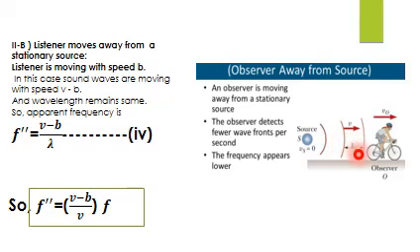In this case the overall velocity is v minus b, because it is in the opposite direction, where v is the velocity of sound and b is the velocity of the observer. The wavelength remains the same because the source is stationary, so the apparent frequency f double dash is (v minus b) upon lambda. Putting the value of lambda, we get (v minus b) upon v into f. Now you can see the numerator factor is smaller, so f double dash will be less than the original frequency.